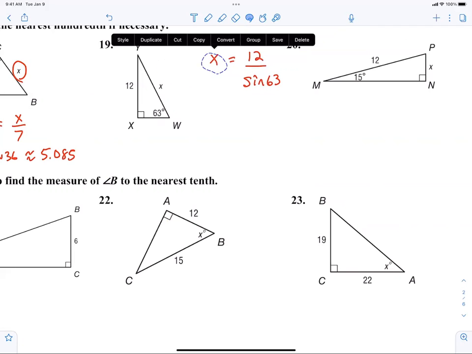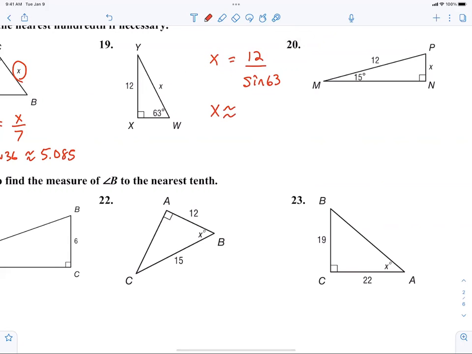Come on now, everybody's got to be able to do that. I'm not going to teach you how to solve a proportion. We do it in 6th grade. Cross multiply and divide, if you get it down to that. But x equals approximately what? 13.466.